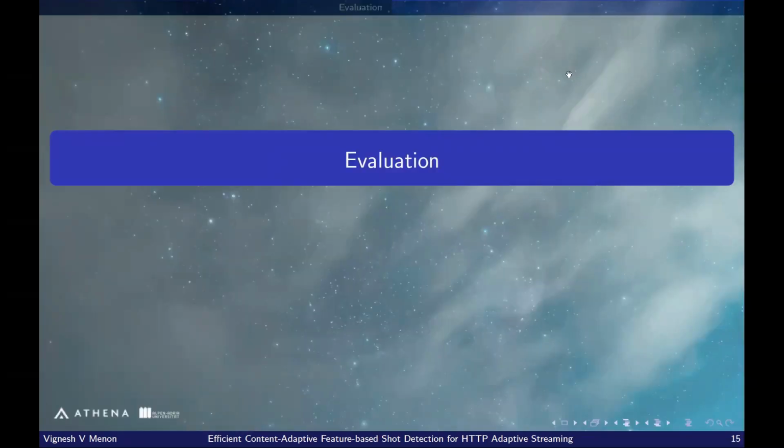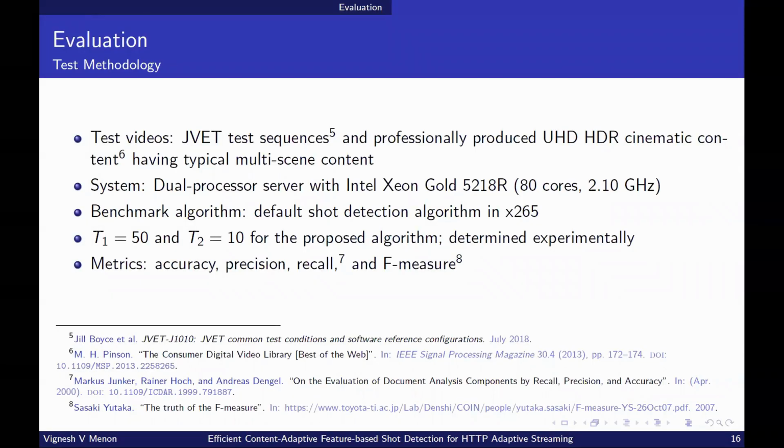Now let's discuss the experimental validation of the proposed algorithm. In our experiments, we use JVET test sequences and professionally produced ultra high definition content which have multiple types of scene transitions. The experiments are conducted on a dual processor Intel Xeon Gold server. As mentioned earlier, T1 and T2 are determined experimentally as 50 and 10 respectively. The benchmark algorithm considered in this paper is the default shot detection algorithm in x265.